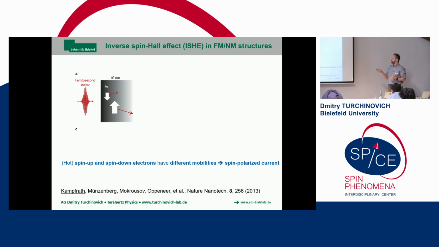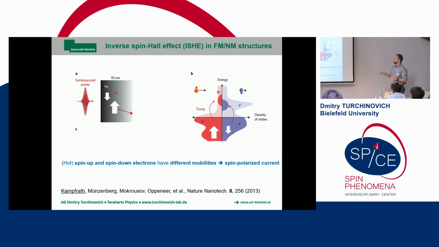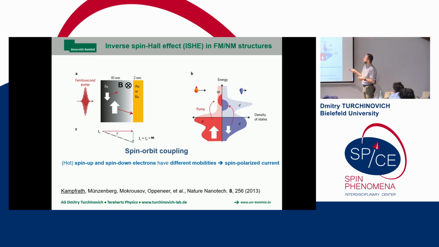So if you have a piece of ferromagnetic metal, you hit it with a laser pulse, then you will create a spin-polarized conduction current perpendicular to the film. It will not emit any terahertz. The reason for this spin-polarized current is that the mobility of spin-up and spin-down electrons is different, and also there are different band velocities for the excited spin-up and spin-down electrons. And then if you inject the spin-polarized current into the heavy metal, it will start seeing the spin-orbit coupling, leading to an inverse spin-Hall effect.